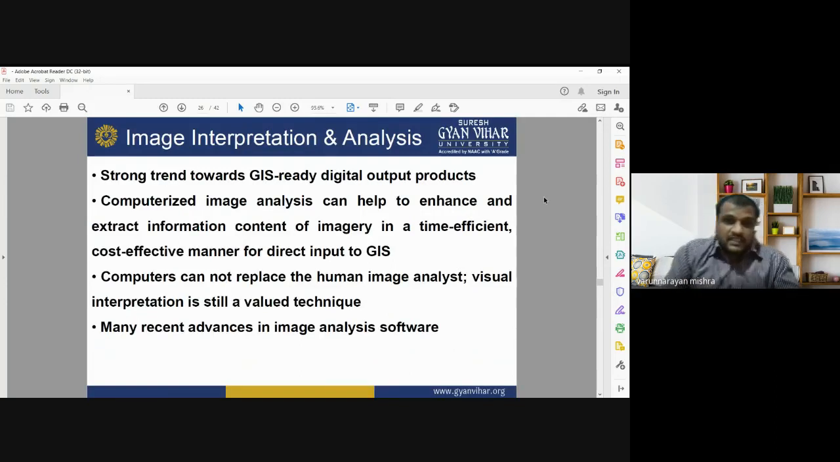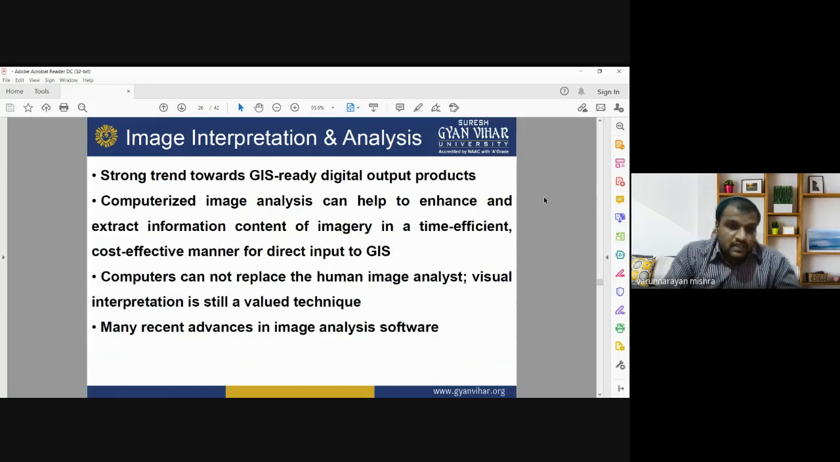So image interpretation and analysis is a very important part in the utilization of different spatial resolution images for urban planning and urban mapping. When we are going to use satellite images for urban planning and urban mapping, we should also focus on the image interpretation and analysis for retrieving the relevant information from the satellite images. There is a strong trend towards GIS ready digital output products. Computerized image analysis can help to enhance and extract the information content of the imagery in a time efficient and cost effective manner for direct input to the GIS.